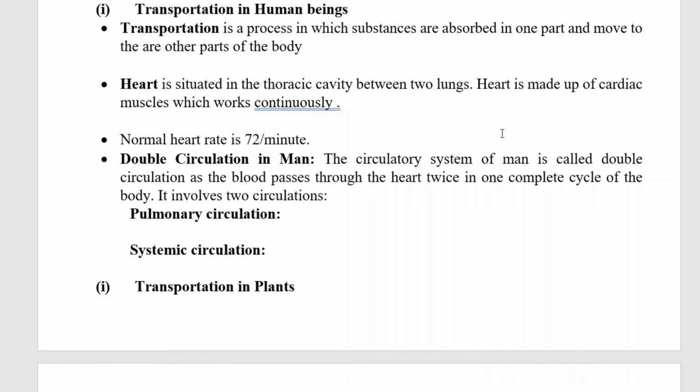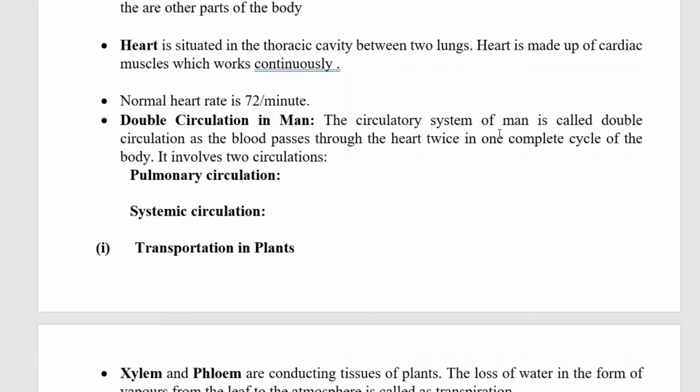72 beats per minute. And the circulation is of two types, that is double circulation and single circulation. Double circulation we can see in human beings, that is man. The circulatory system of man is called double circulation, as the blood passes through the heart twice in one complete cycle of the body. It involves two circulations, that is pulmonary circulation and systemic circulation.